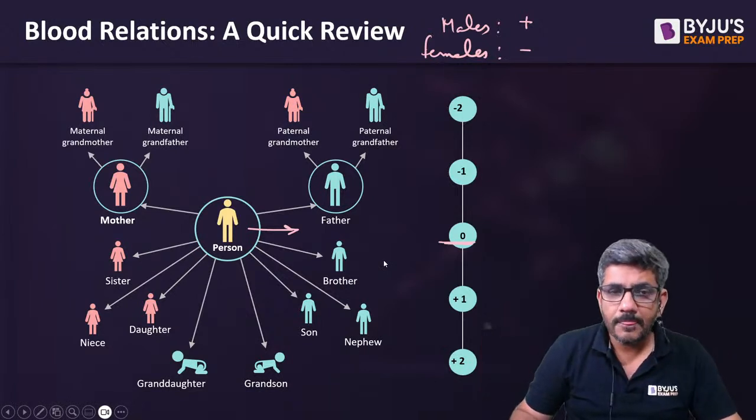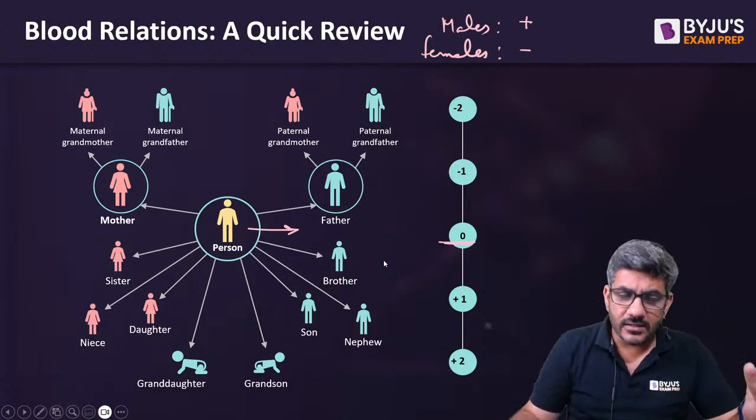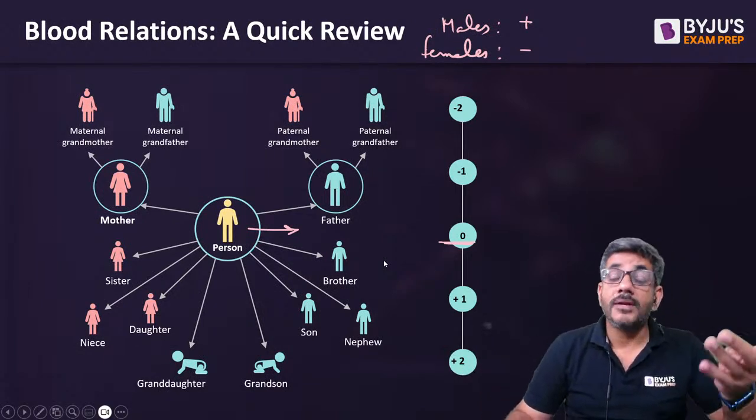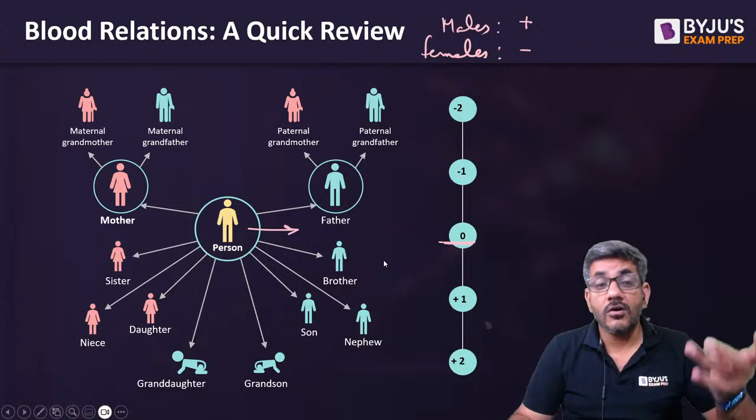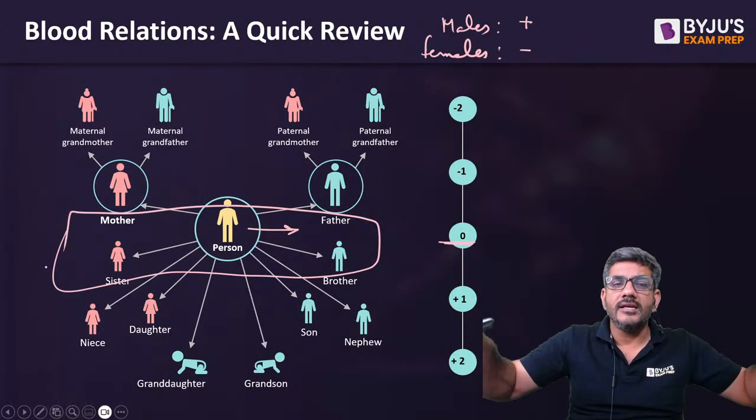For example, the wife of a person is generally from his generation, brother, sister, or brother-in-law, or sister-in-law, or cousins, they all would belong to the same generation.